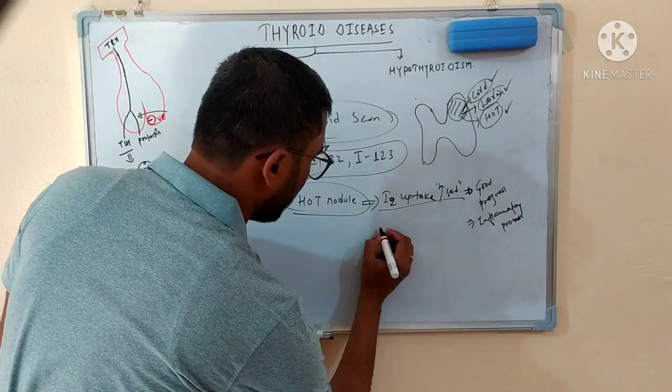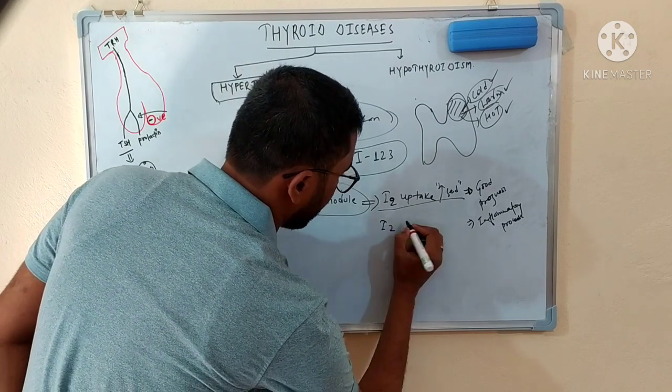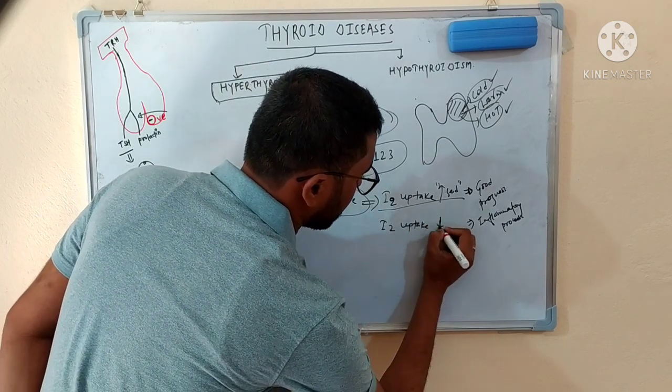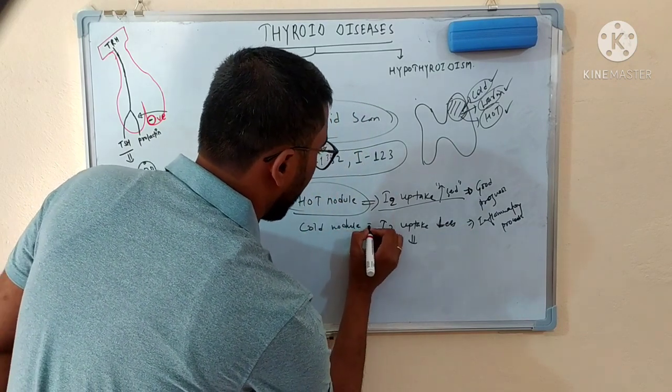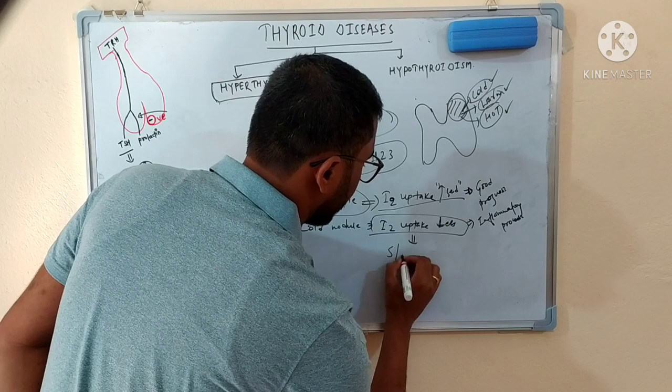If the nodule has a very decreased iodine uptake, very little, then it suggests that the nodule is cold. And if the iodine uptake is less, it is suggestive of some malignancy.